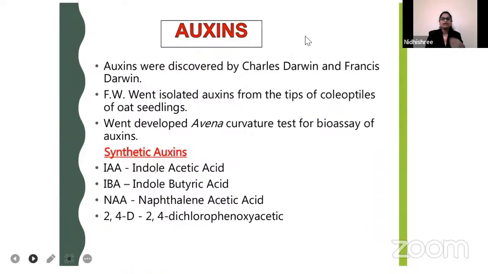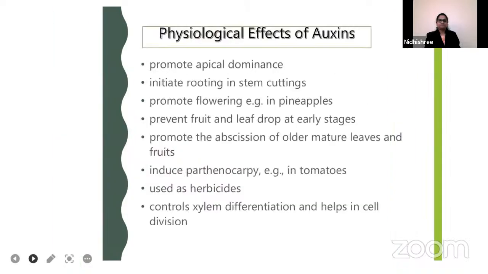Okay, next. These are certain concepts regarding plant regulators. First one, auxin. Synthetic auxins are IAA, IBA, NAA, 2,4-D, 2,4-dichlorophenoxy acetic acid. Fine. Now looking at the physiological effects, the uses of auxins. Okay. Jyoti, can you read out the slide, please?